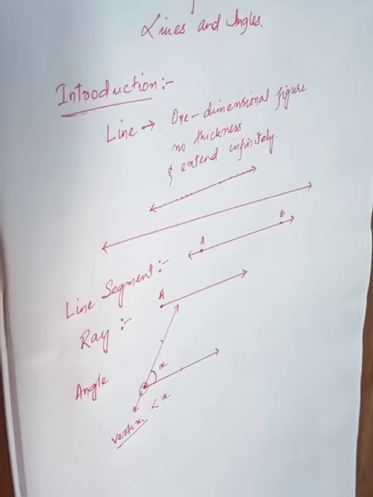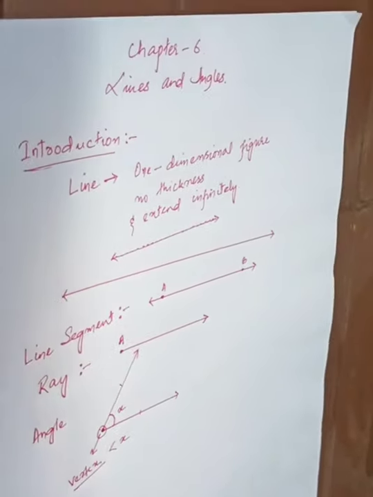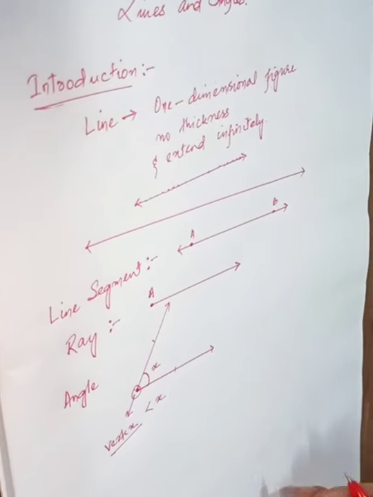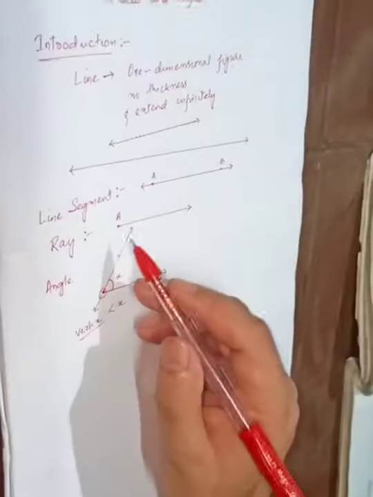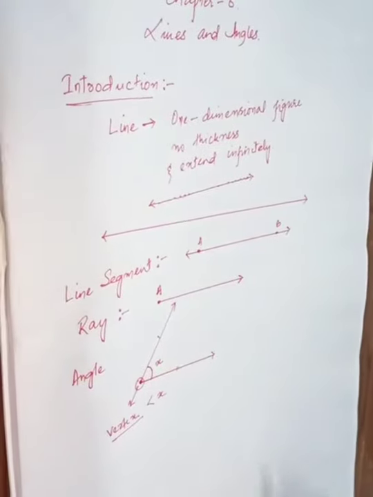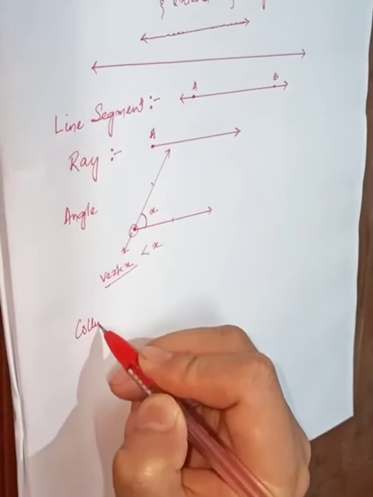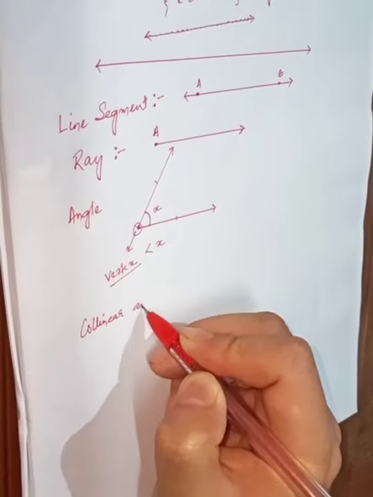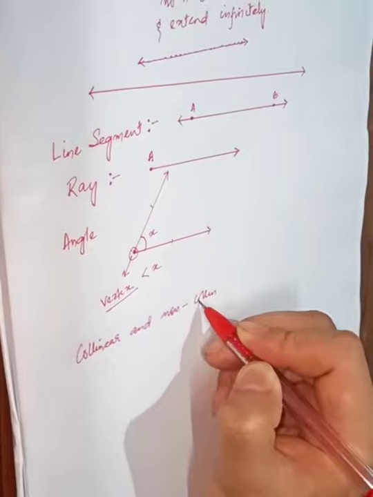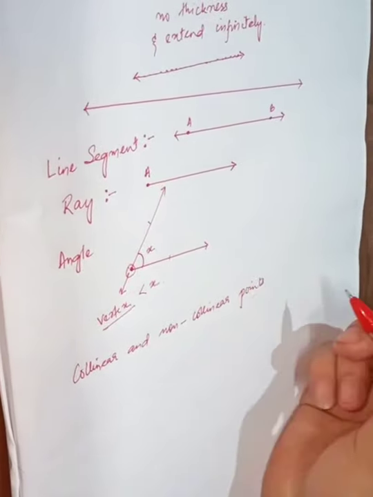Now, talking about angles, we have different types of angles. But before I jump into the angle part, let me stress a little bit more on a line. Under a line we have collinear and non-collinear points.